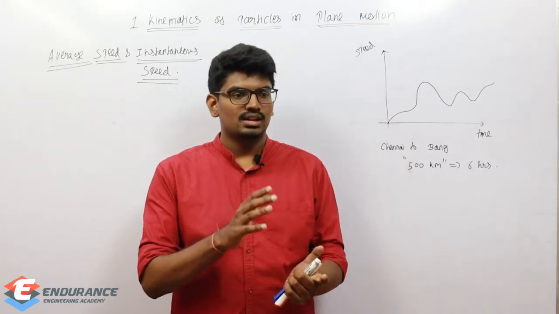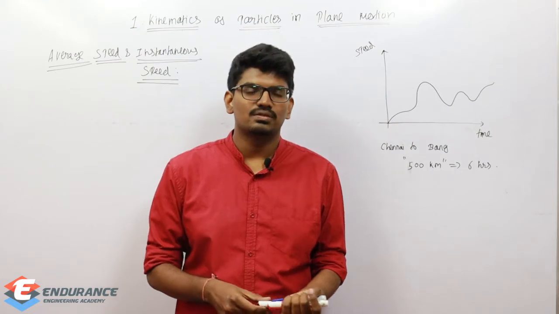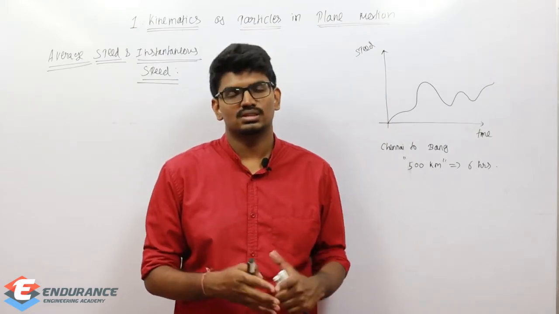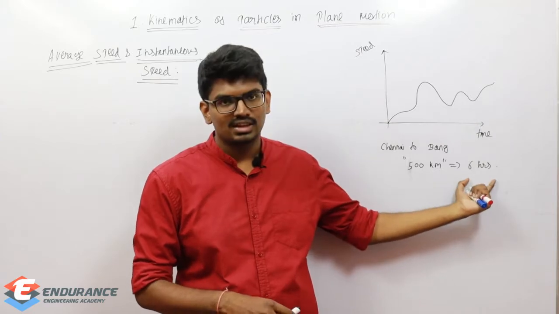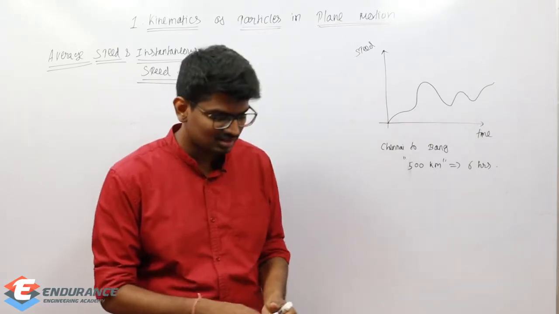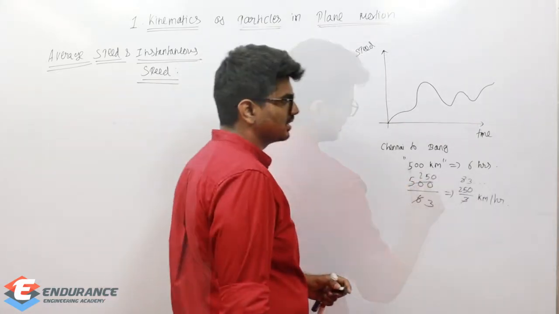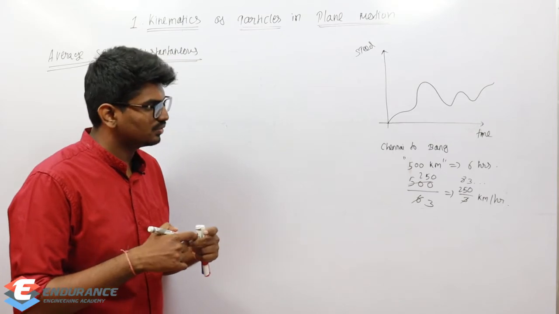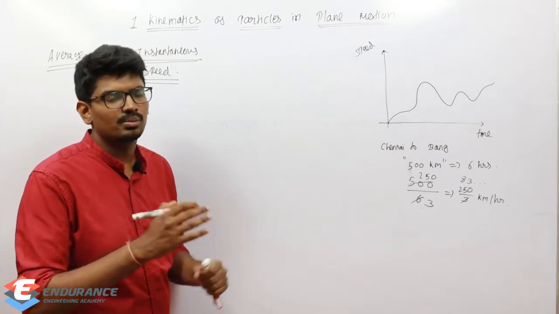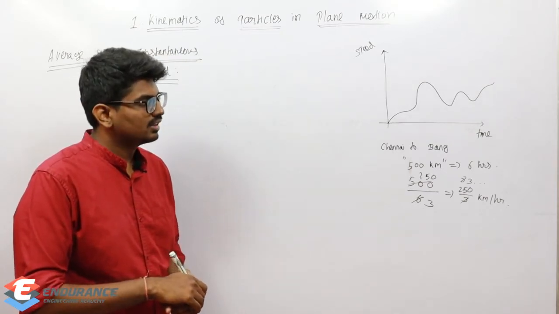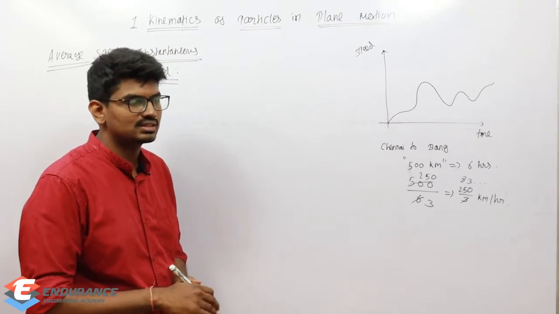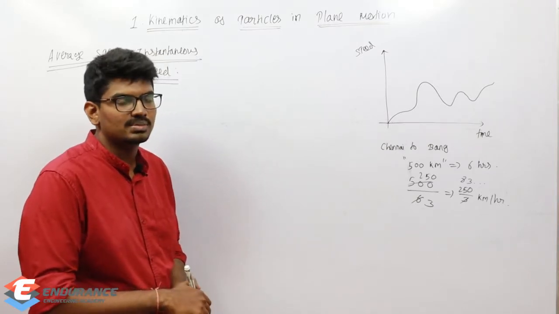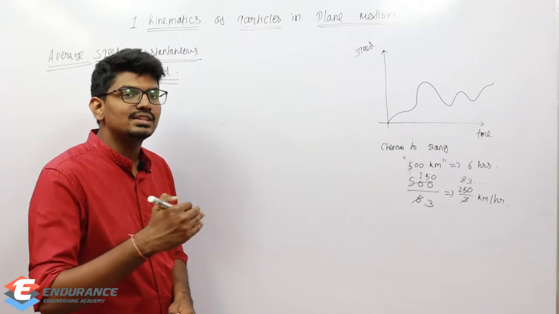And what will be the speed? If I ask a person what is the speed, he will say on average 500 kilometers by 6, that is 500 by 6, which is 83 point something. So 250 by 3, let it be 83 kilometers. Here we covered 500 kilometers in 6 hours. So let 83 kilometers per hour be the average speed.